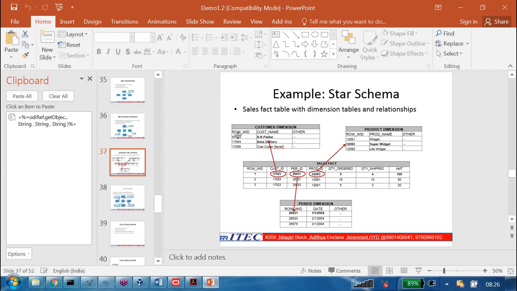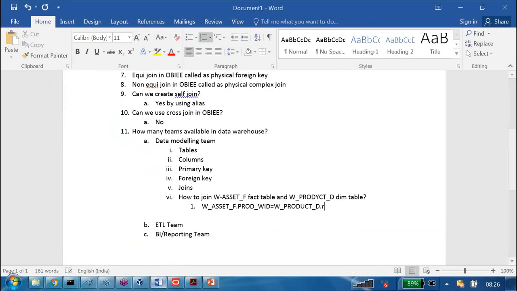In any table, the first column we maintain is the row width. Row width is a surrogate key. A surrogate key is a primary key. Yes or no? So on the dimension table side, blindly, it is always the row width, if you are preparing proper dimension modeling.